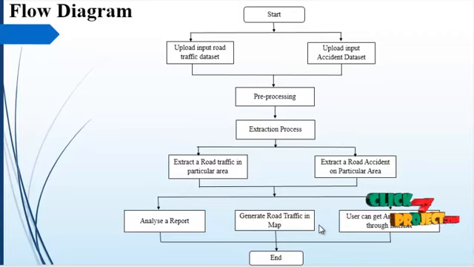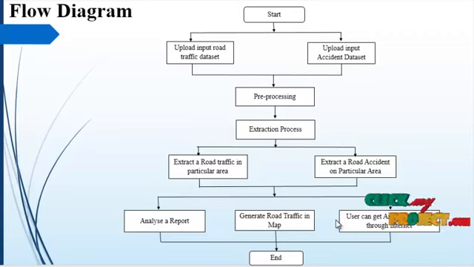Here we have performed the bar chart. Two types of chart will be generated. The first one shows road accident details, which vehicle has the highest accidents. The second graph shows which anomaly reasons have the highest or lowest impact on traffic. After that, we'll perform the Google traffic graph.